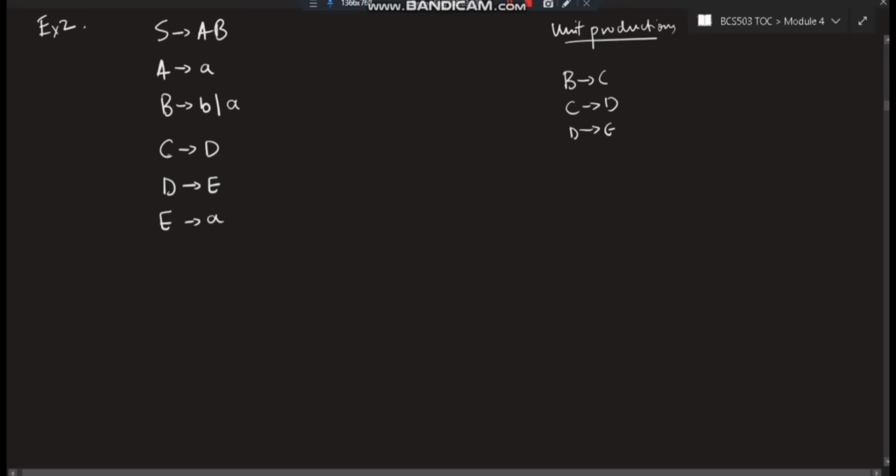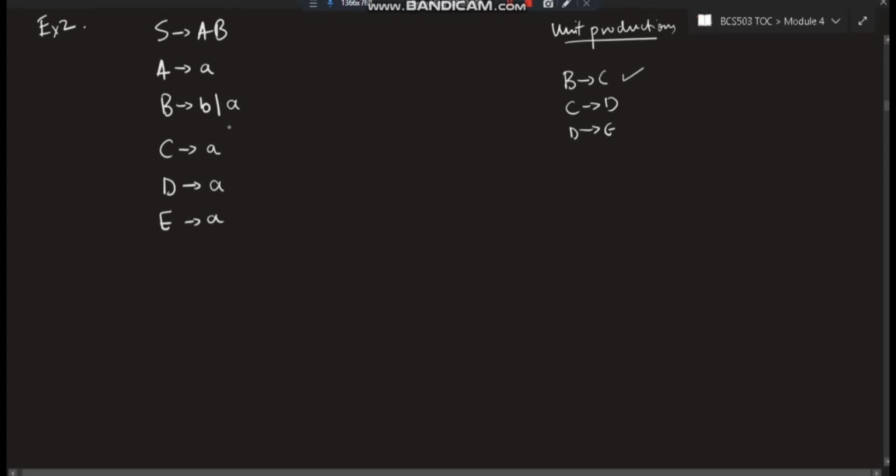Right? After that, C goes to D. The next one, this is done. C goes to D. D goes to E. E goes to A. I can directly write here A. D goes to E. E goes to A. I can write here A. Now, after this is done, can you find any other unit production from one non-terminal to a single non-terminal? There is no such unit production present here. So therefore, we have converted or removed the unit productions from the given CFG.